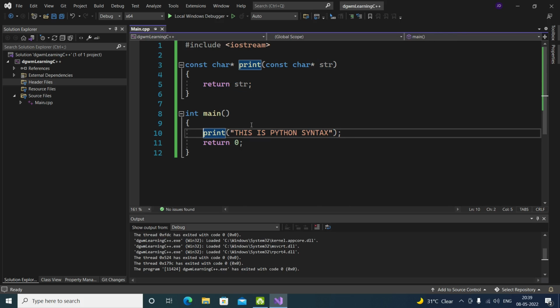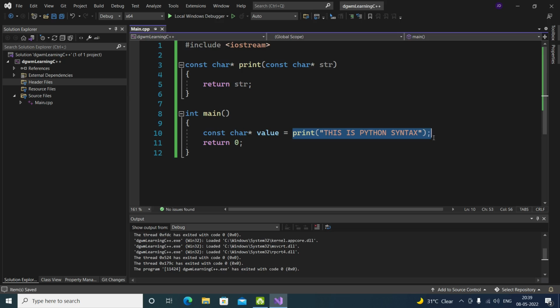If I set a value equal to that, const, this thing, and put the function, whatever the function returns is going to be put inside the value, and we can just output it.